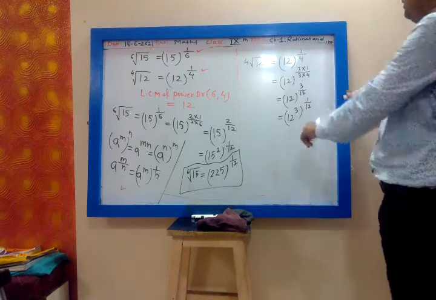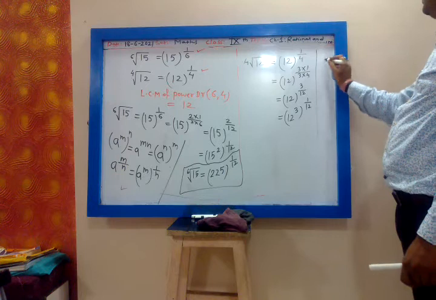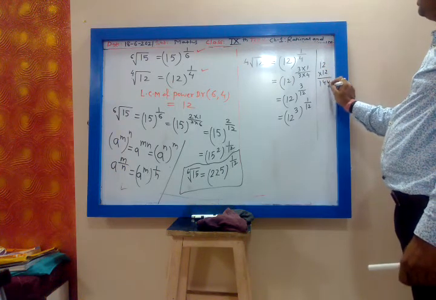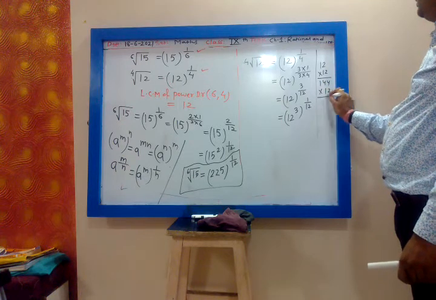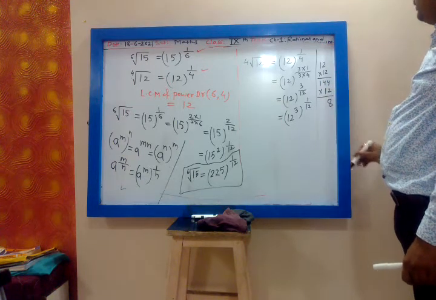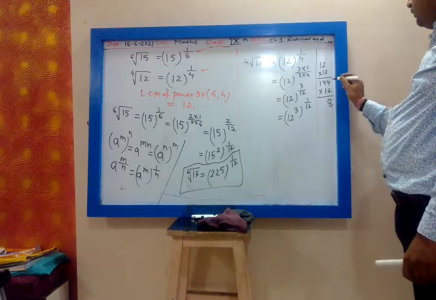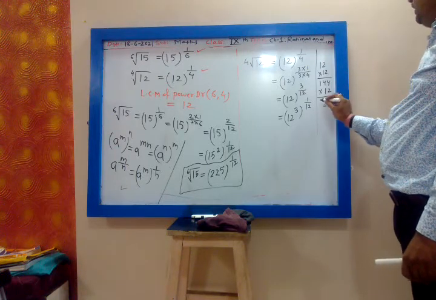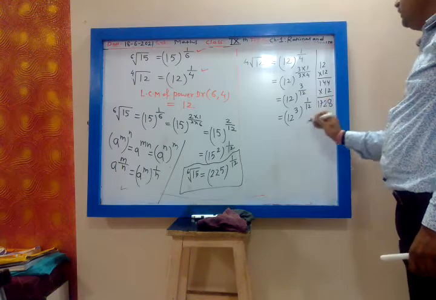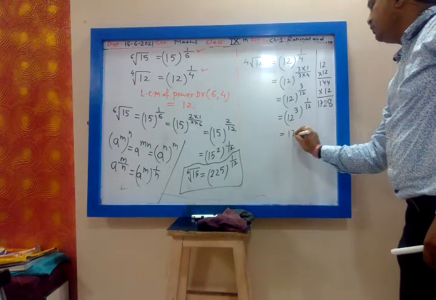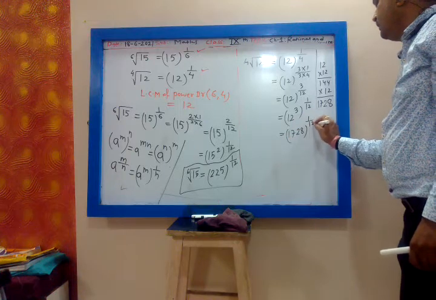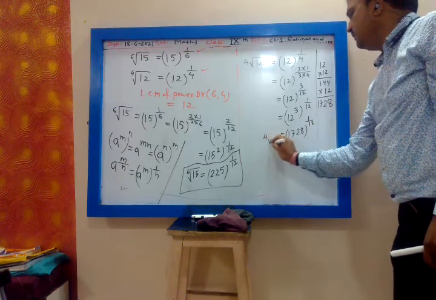Now 12 raised to 3 means multiply 12 three times. 12 into 12 is 144. 144 into 12: 12 fours are 48, 48 plus 4, 52. And this is 1728. So 1728 raised to 1 by 12. This is the 4th root of 12.